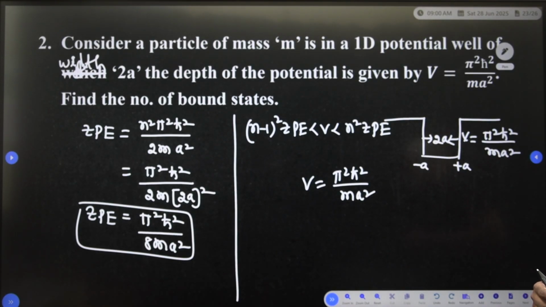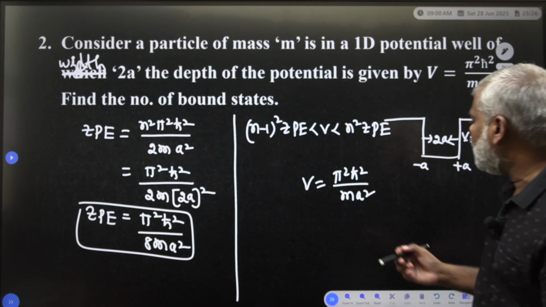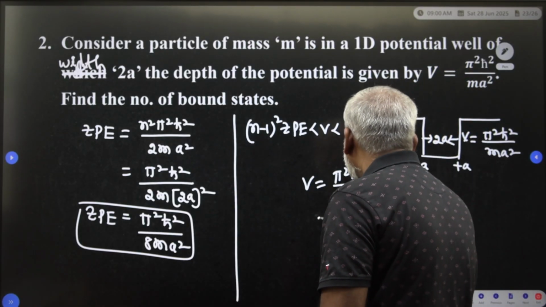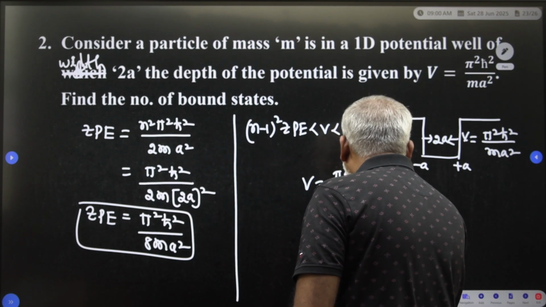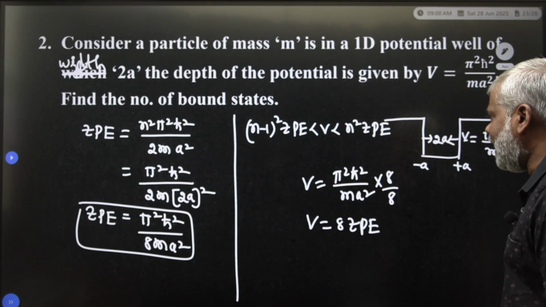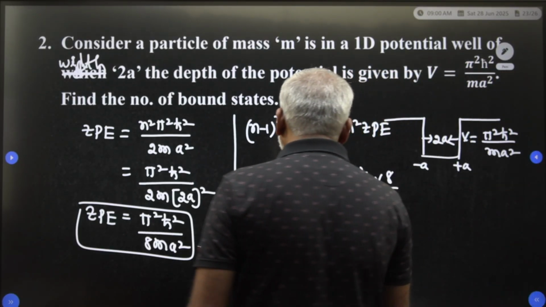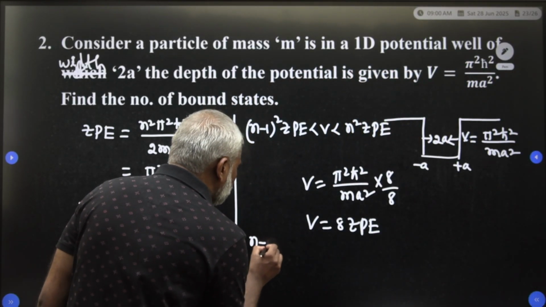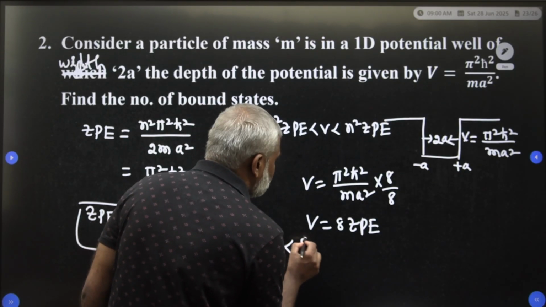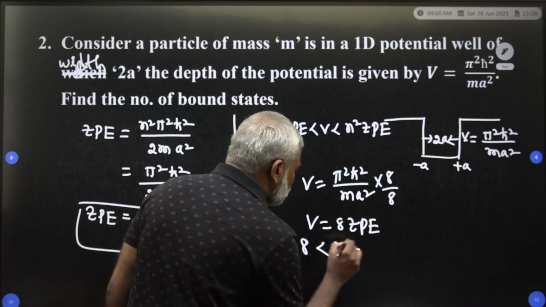The width is 2a, right. So you multiply with 8 and divide with 8. So V is equal to 8 into ZPE. Now substitute here: (n minus 1)² into ZPE is less than 8 ZPE is less than n² ZPE.